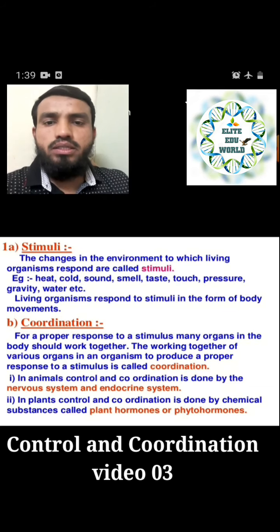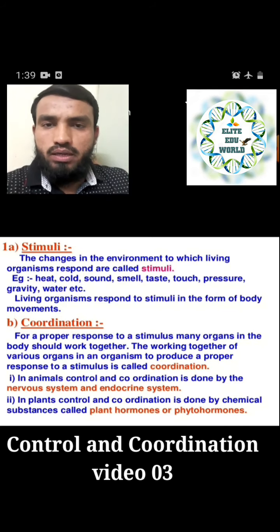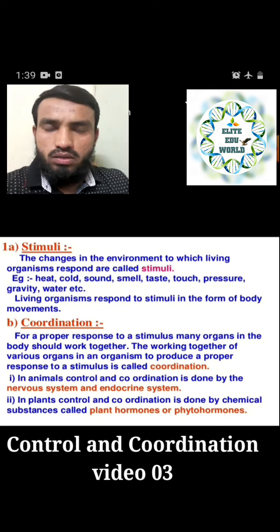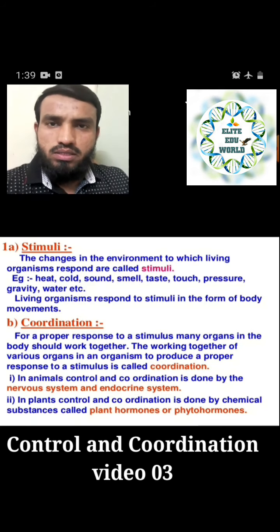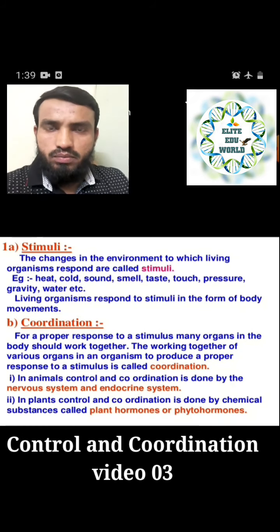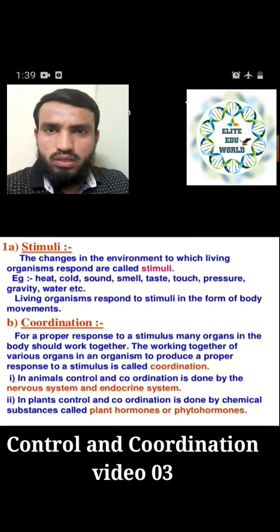So in control and coordination, we have the nervous system and the endocrine system. The nervous system consists of the brain, spinal cord, nerves and neurons in our body, and it coordinates with the endocrine system, which has several glands that release hormones entering into our blood and doing their function. Both systems coordinate with each other to perform better functioning in our body. In plants also, some plant hormones can do this function, which we have seen already.